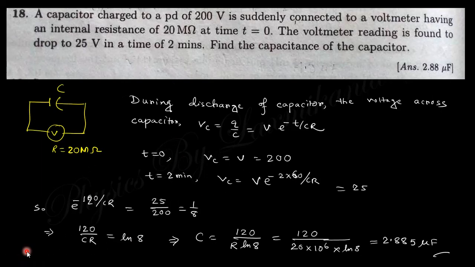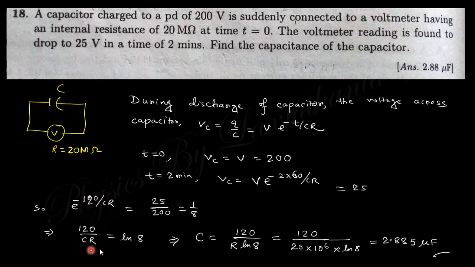Next one, a capacitor charged to a potential difference of 200 volt. So this is the 200 volt capacitor. Suddenly connected to a voltmeter, so this voltage source was removed and then it is connected with a voltmeter whose resistance is 20 mega ohm. At t equal to 0, the voltmeter reading is found to be 25 volt at 2 minutes. So when t equal to 0, the voltage will be 200. When t equal to 2 minutes, the voltage will be 25 volt.